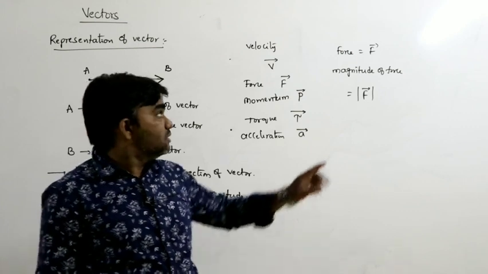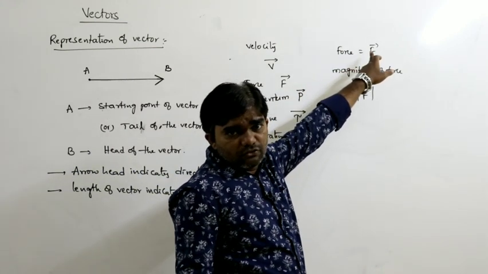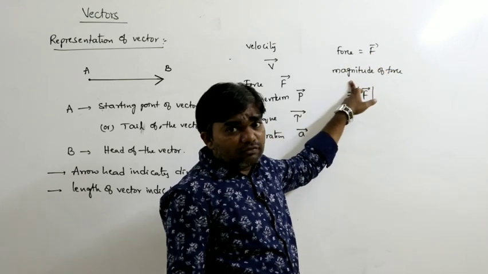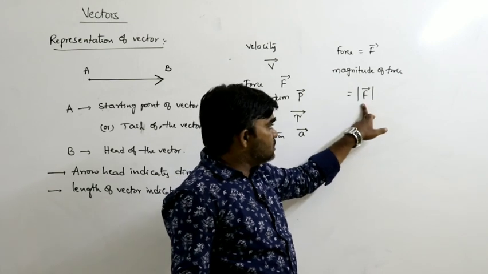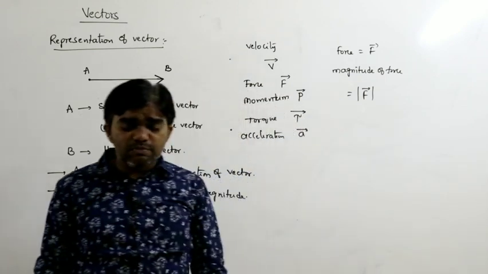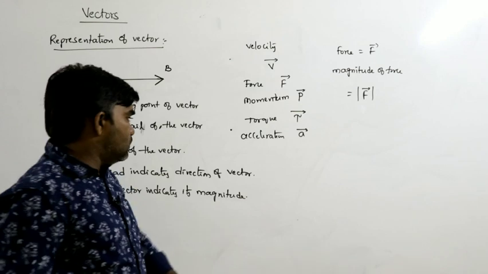Very important. Force is represented as F bar, and the magnitude of F bar is found this way. Magnitude must always be a positive value.